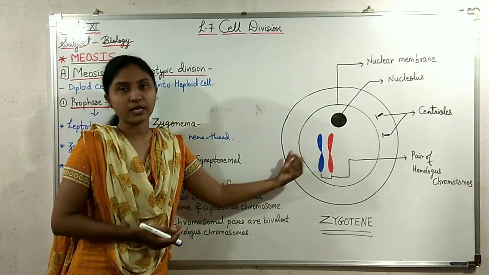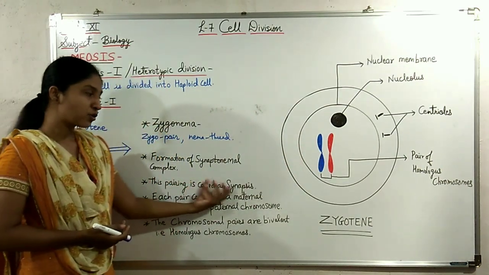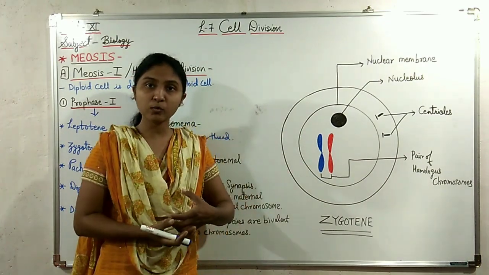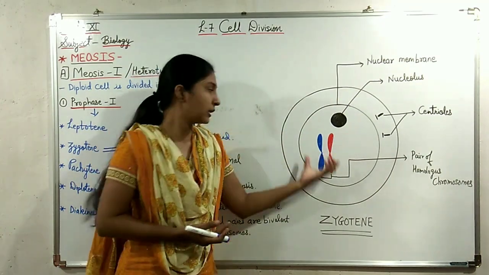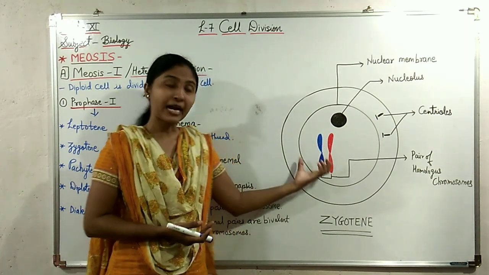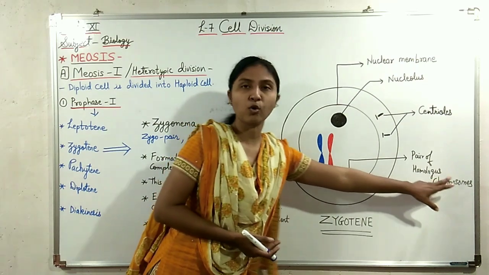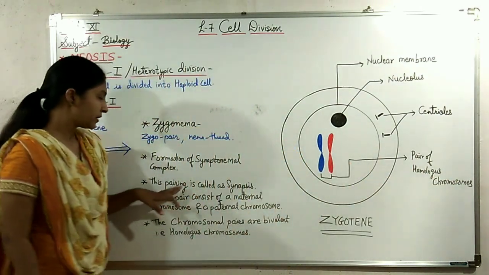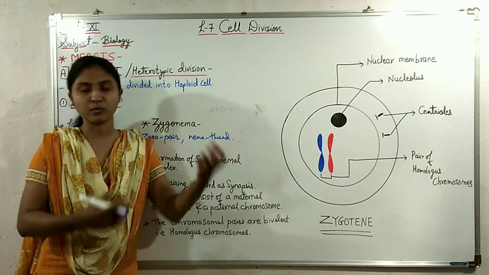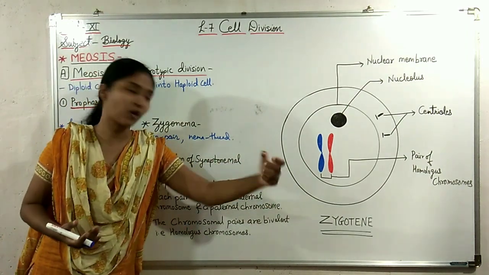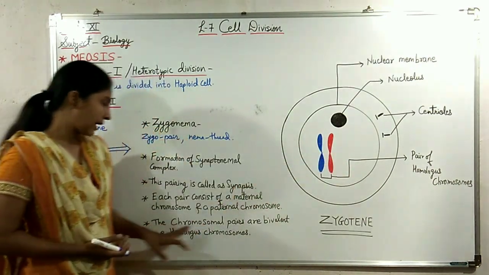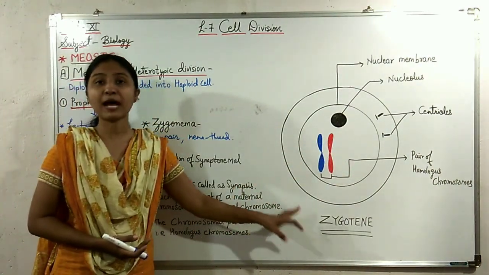Non-sister chromatids takes place. Now the pairing is called synapsis. Now in this what happens? The paternal chromosome and the maternal chromosome come close to each other and form a pair of chromosomes, and that pair is called homologous chromosomes. Each pair consists of a maternal chromosome and a paternal chromosome, a chromosome from mother and a chromosome from father, and they come together to form a pair of chromosomes, and that pair is a bivalent.